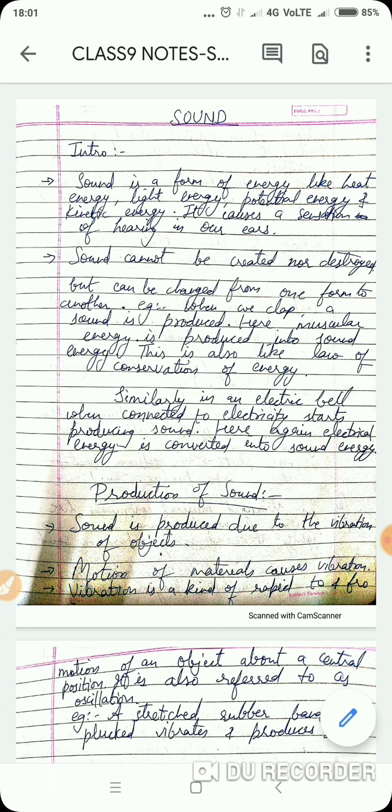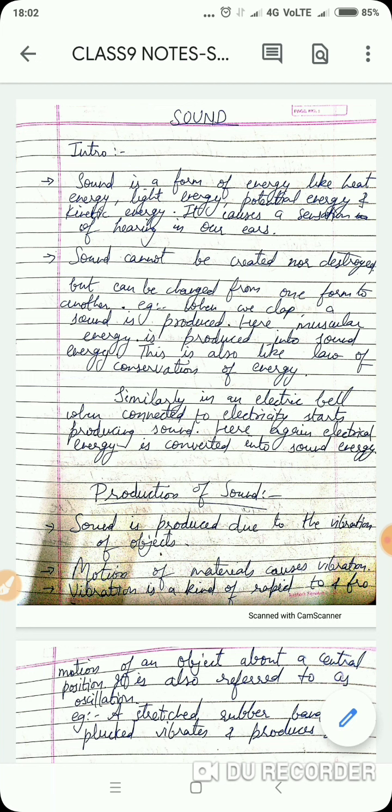What is a tuning fork exactly? It has a U shape, with a handle at the bottom. So I'm holding it from the lower part, and I'm striking the prongs of the tuning fork on a rubber pad. Now if I bring it near my ear, what will I hear? The sound, just because of the vibration occurring in this tuning fork.